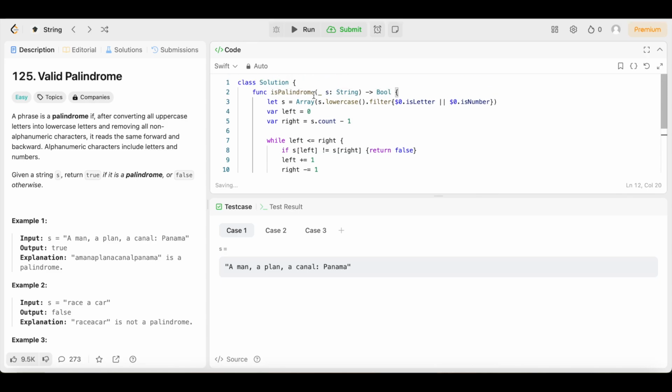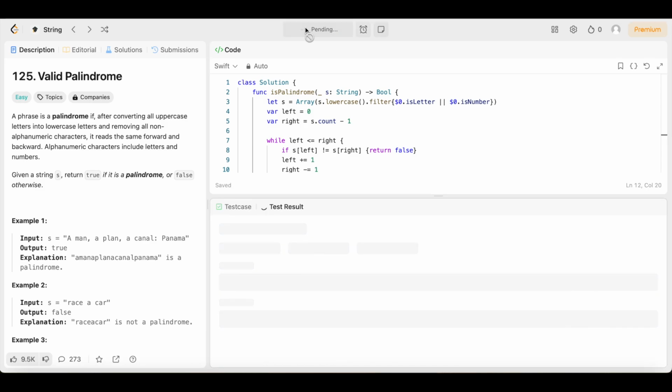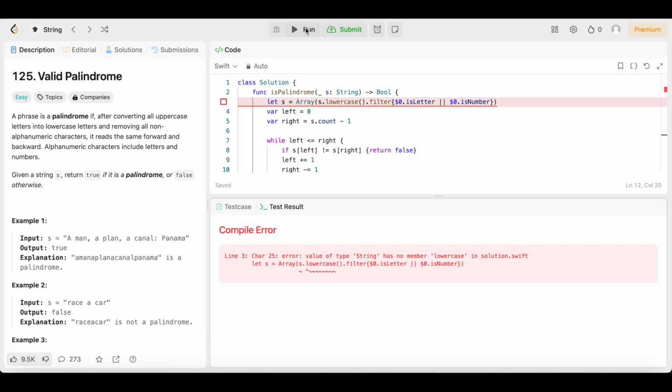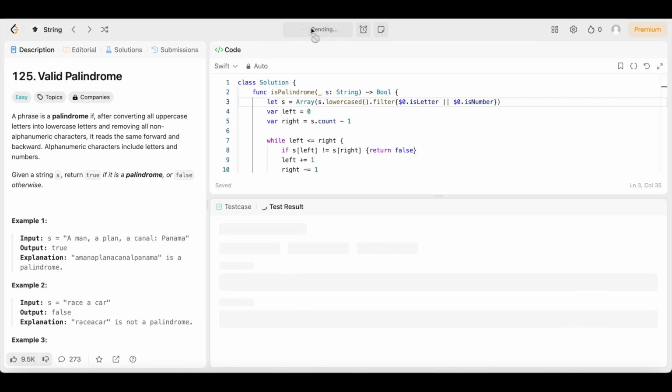And that should be all she wrote, y'all. Let's run it and make sure it runs correctly. Okay, we have an error: type string has no member lowercase. So it should be lowercased with a D. Let's run it again and see if it still runs.